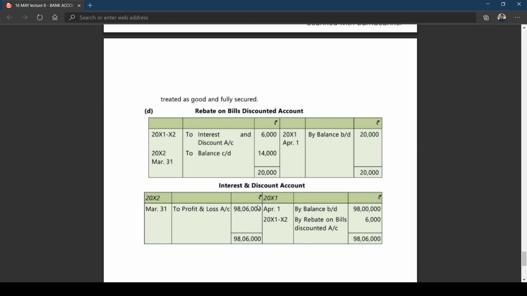And tomorrow, the important topic, we will be going for a lengthy one, mostly the theory part, capital adequacy ratio. Okay. With that topic, I think we shall be able to finish off these. You can expect a short question, or when you have a combination of different models, you can expect a 10 marks or 12 marks question. Is this clear? I hope you are following the topic I have been explaining, bank accounts, in the best possible way. I'm also doing a bit of R&D on how to give more clarity to you.